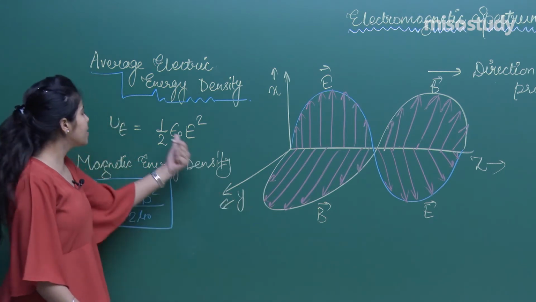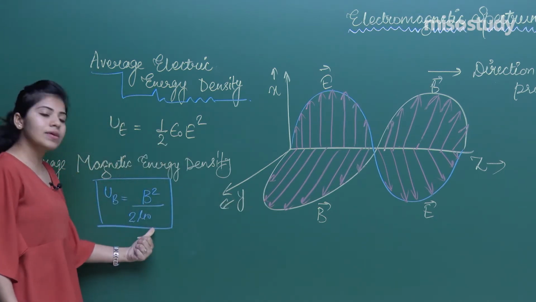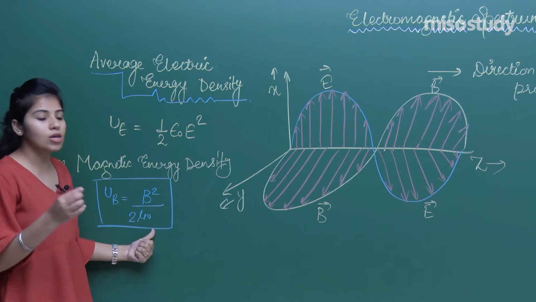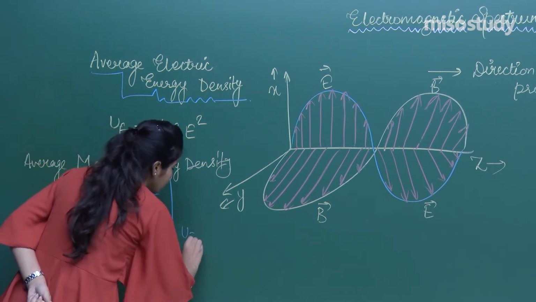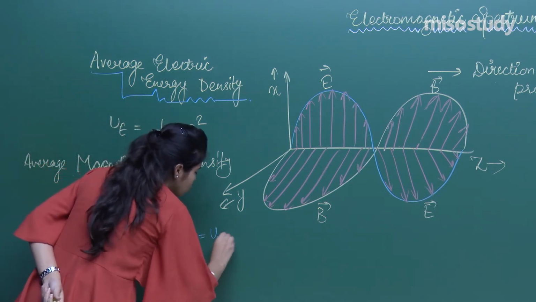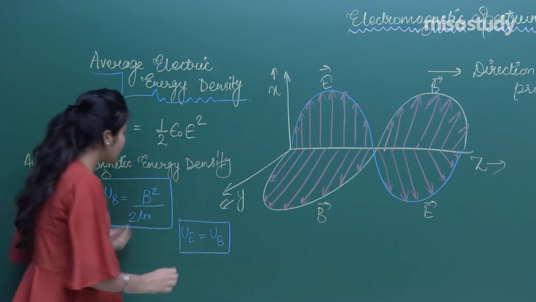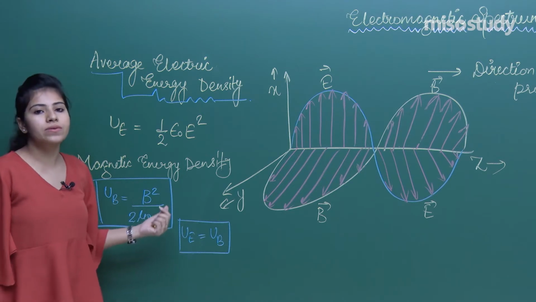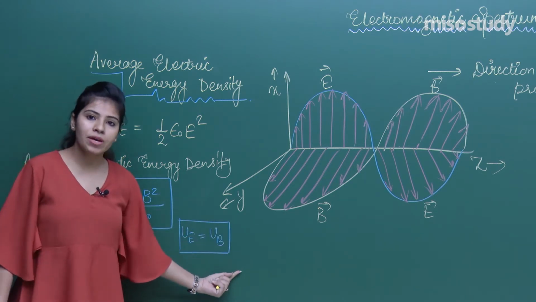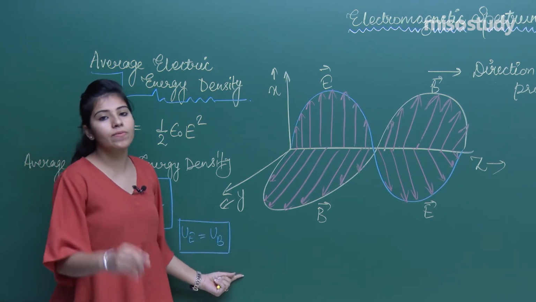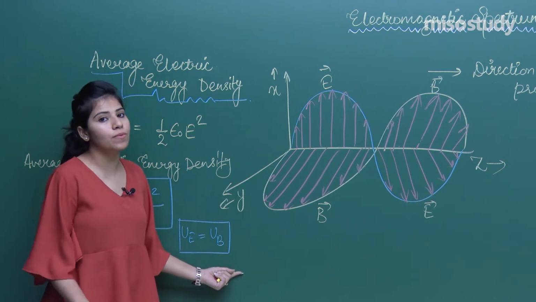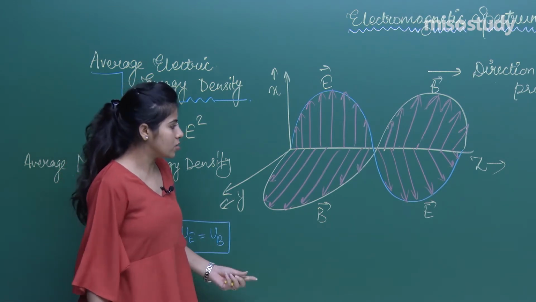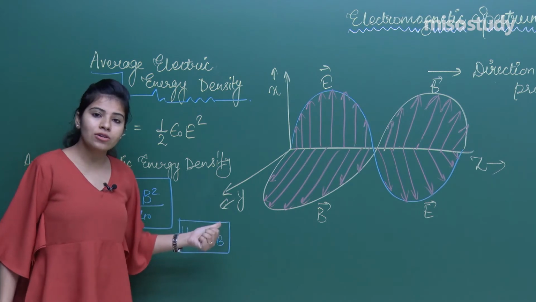So we can say the electric energy density and the magnetic energy density should be equal. So UE should be equal to UB. So in place of B, you can put E square also, so the equation will remain the same. UE will be equal to UB, that you have to remember, and that might be used in your numericals if you have questions. Okay. So this thing you have seen.